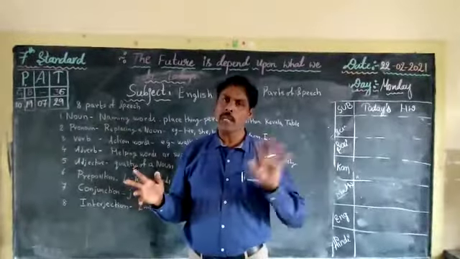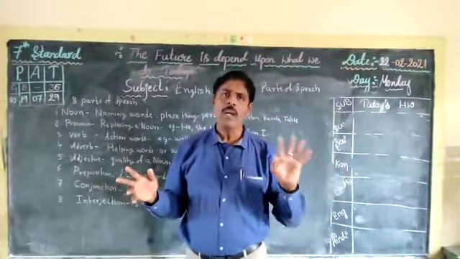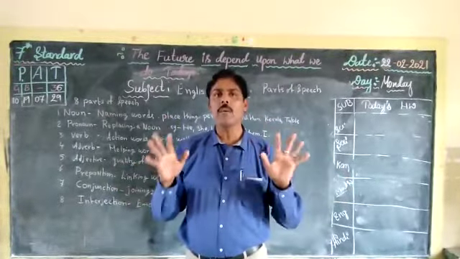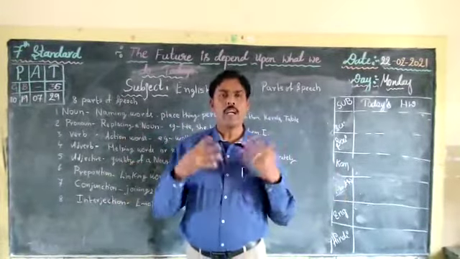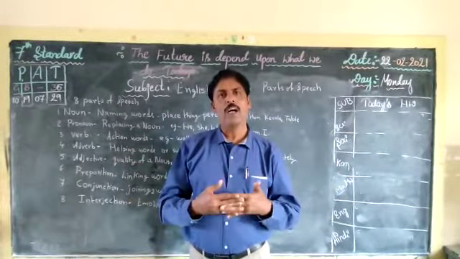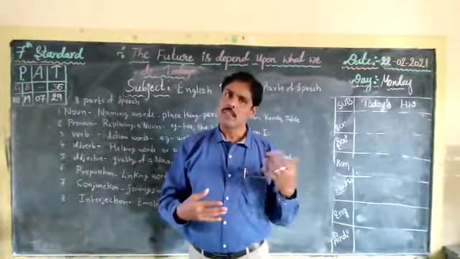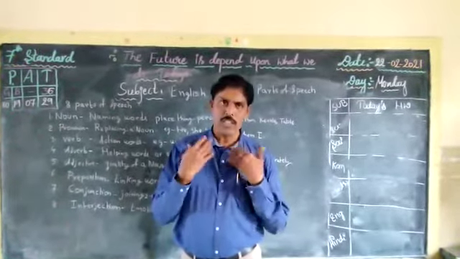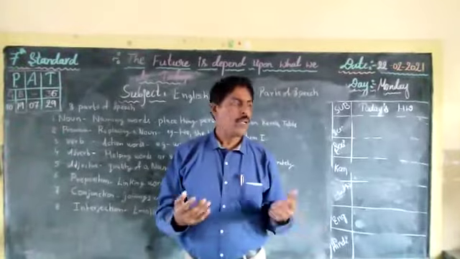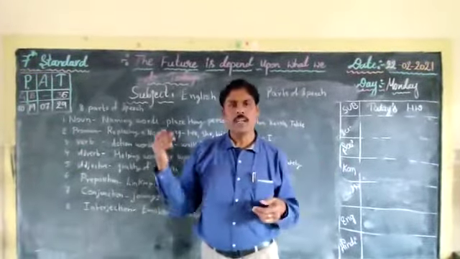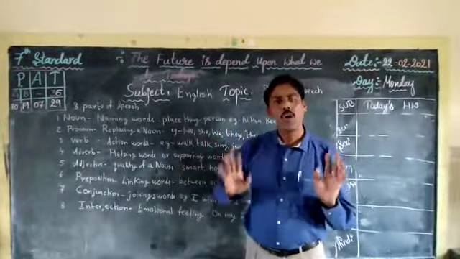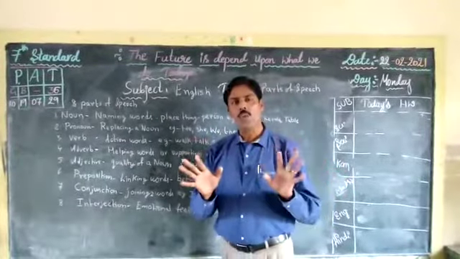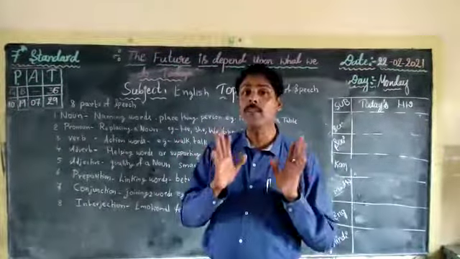All the naming words are called nouns. Like Kolkata, Kerala, Bengal, Rupa, Nitin, Srishan, table, chair, chalk, duster, blackboard. All this is called the nouns. They are called the naming words.